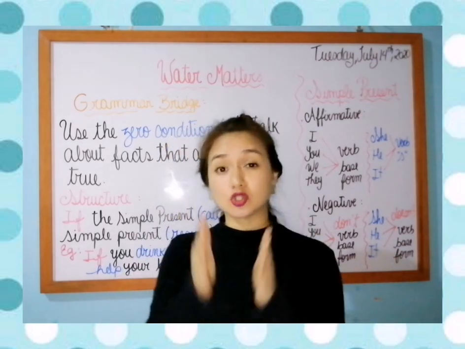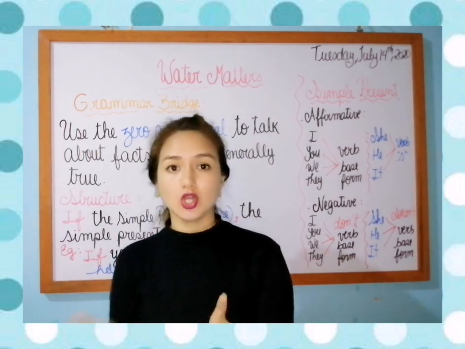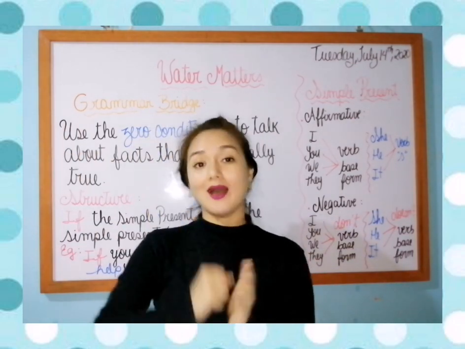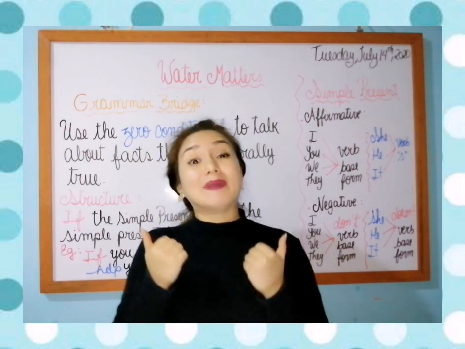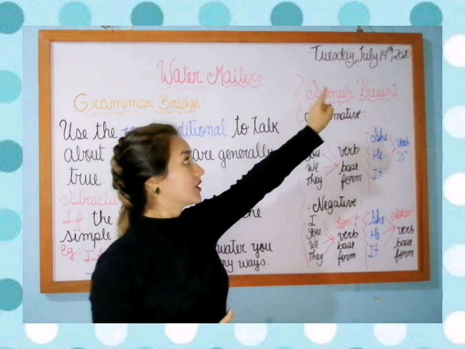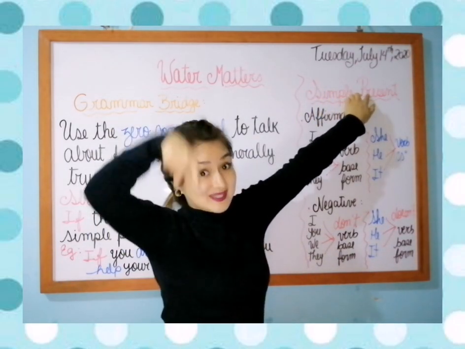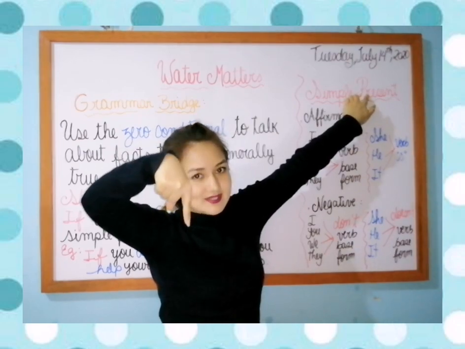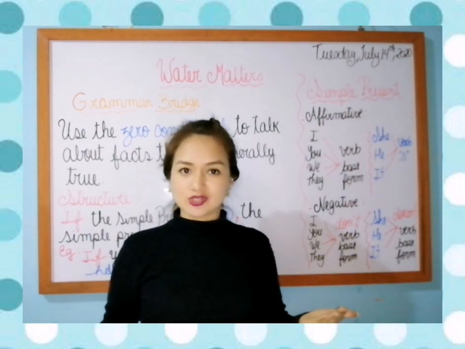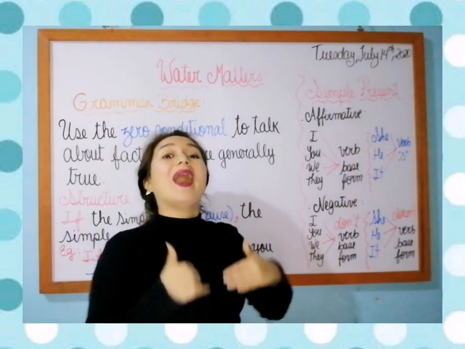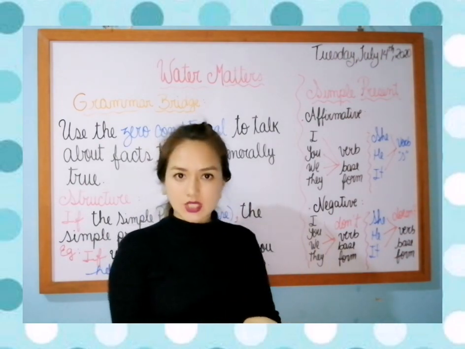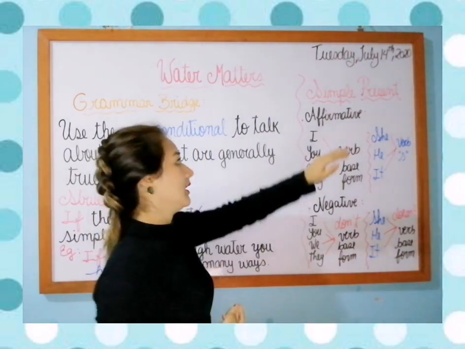For example, to talk about future, we use will and won't. But now that we are gonna talk about the simple present, we are not gonna use that. We are gonna use another auxiliary. Okay, so take a look.